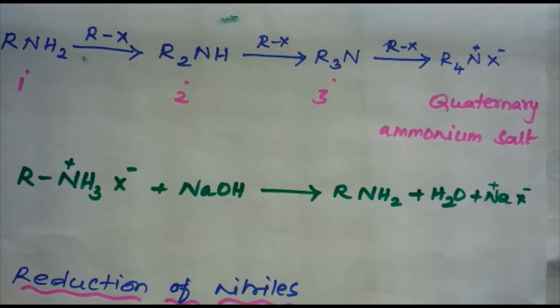The free amine can be obtained from the ammonium salt by treatment with a strong base, that is RNH3+ X- plus NaOH gives RNH2 plus H2O plus Na+ X-.